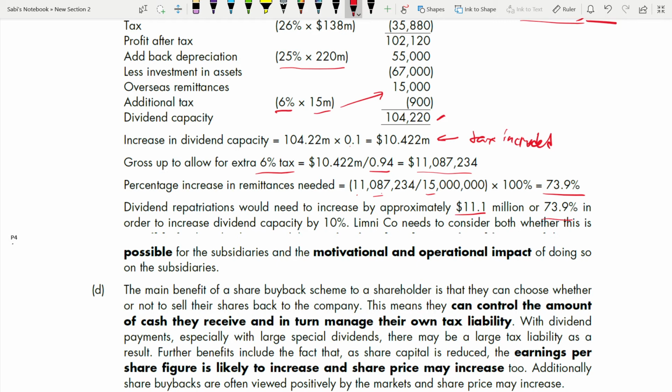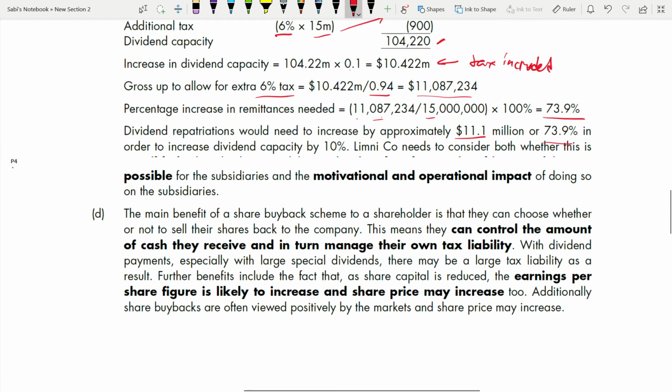Now let's go to part D. Right? Part D, you have to tell the benefit of the share buyback compared to the dividends, and it's for 3 marks. So you can see the answer is also very small. So the main benefit of the share buyback scheme to a shareholder is that, to a shareholder, please, when you say the benefit, you need to know from whose point of view you're saying. This is not from the company's point of view, this is from the shareholder's point of view.